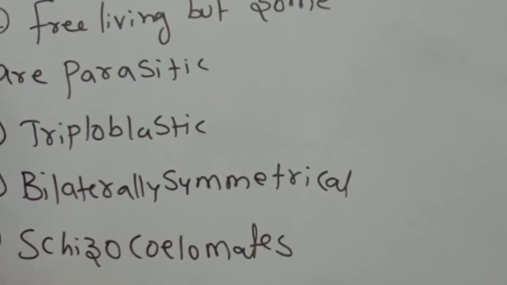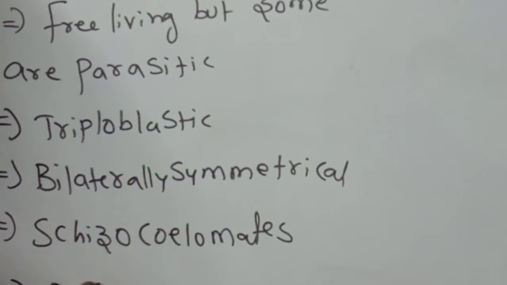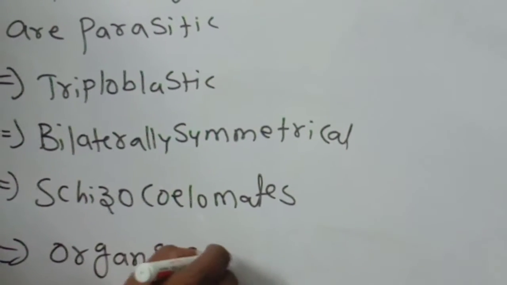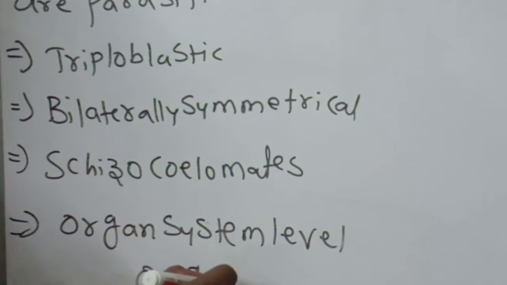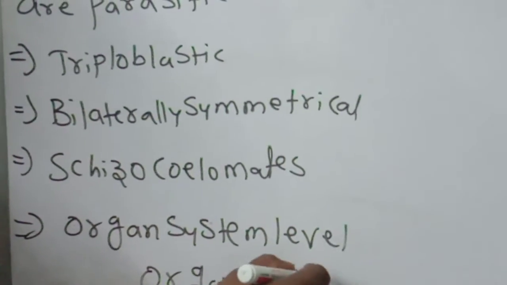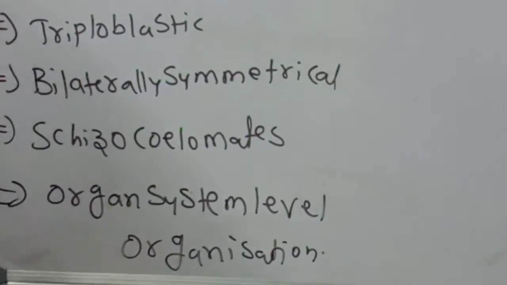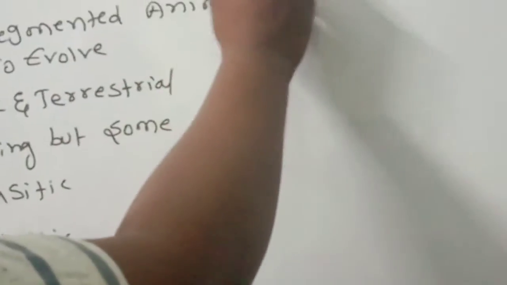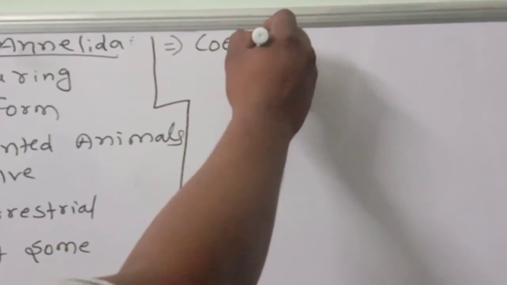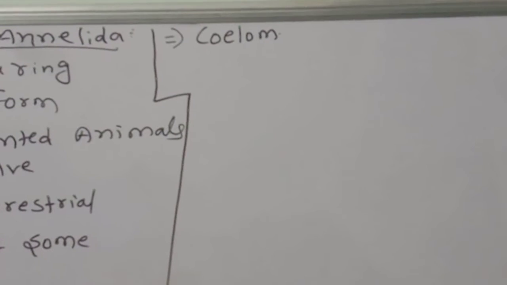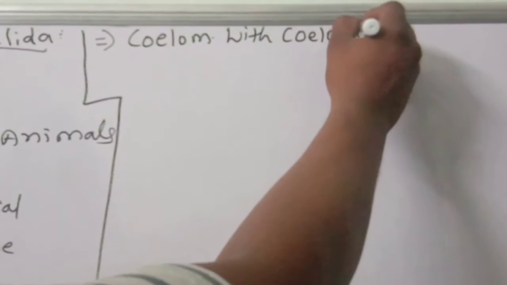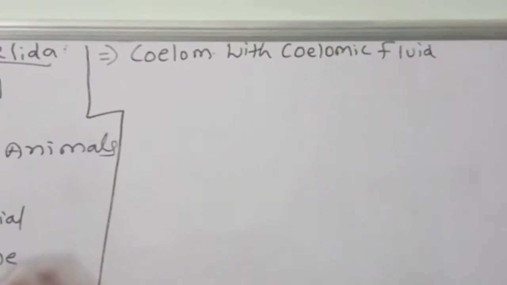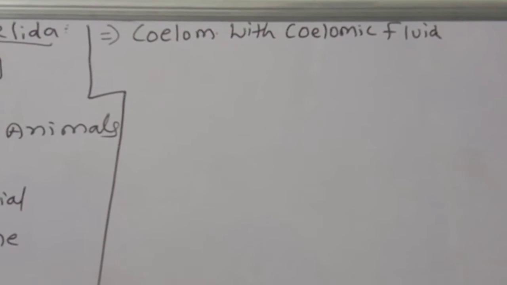Next, organ system level organization will be performed. Next one, coelom with coelomic fluid. Next point, the coelom is there. Okay, the coelom is there with what? Coelomic fluid. Coelom with the coelomic fluid is present. This point also you should have to remember.